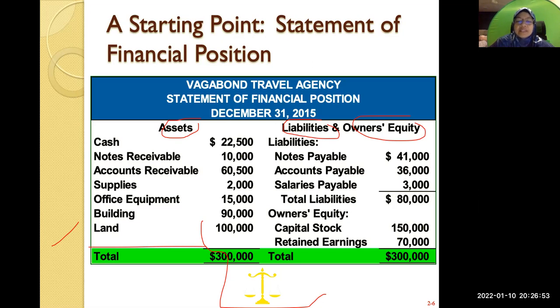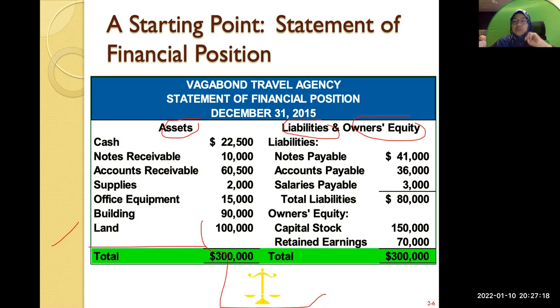But I just want to show you here is how the statement of financial position is. It tells you three things. What are the three things in the financial position? Asset, liabilities, and owner's equity. Asset will always have the same amount as liabilities plus owner's equity.